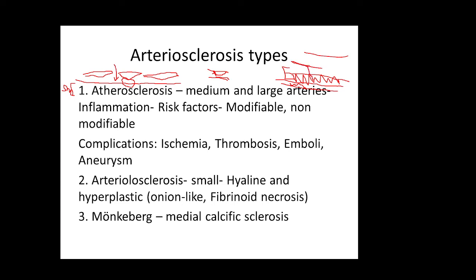So nutrients and oxygen diffuse in this direction. If you have a thickening of the vascular wall due to atherosclerotic plaque, because of this thickening, oxygen and nutrients cannot diffuse and supply the vascular wall, and this is why these muscles in the middle of the vessel will get ischemic, and because they get ischemic, they will atrophy, and then they will thin, they will die, and because of that, the vascular wall will get weaker, and because of the weakness of the vascular wall, there will be the formation of an aneurysm.